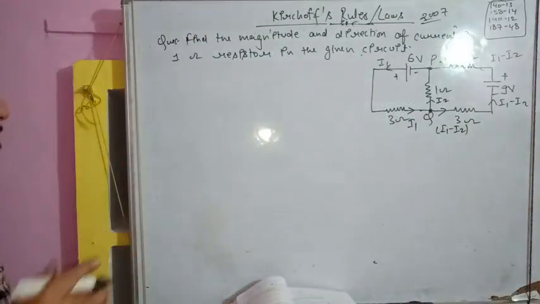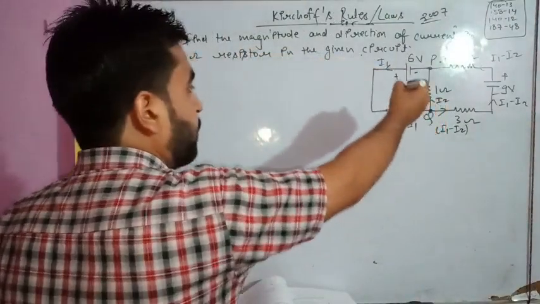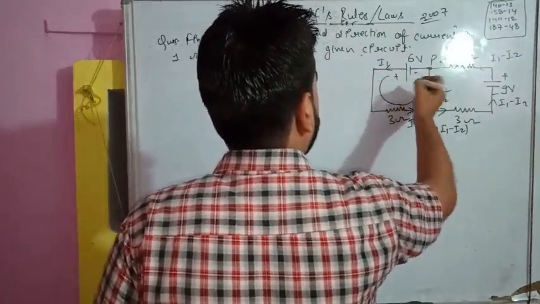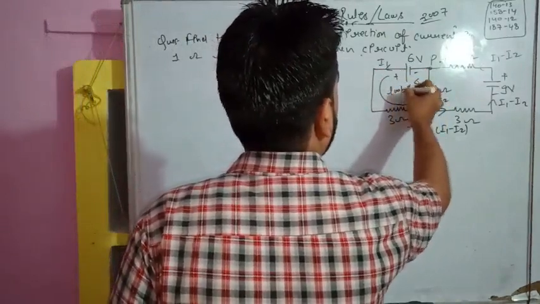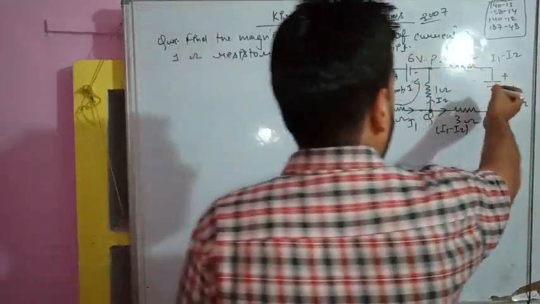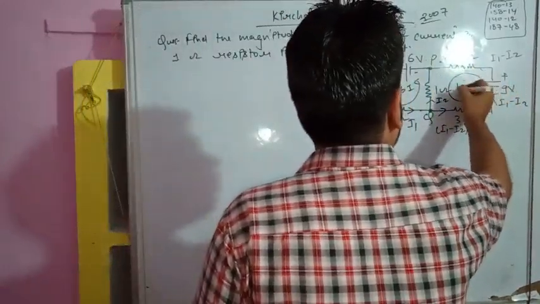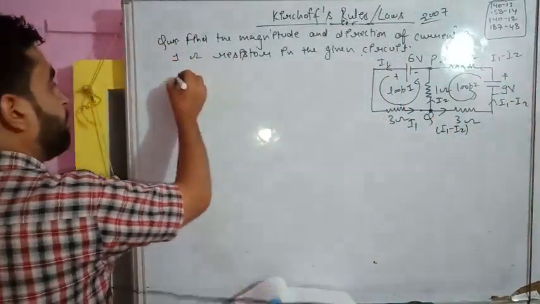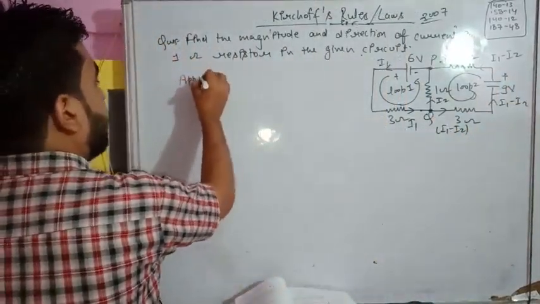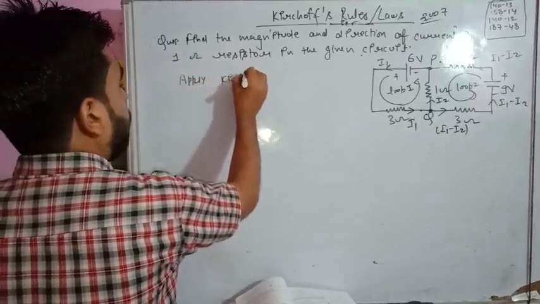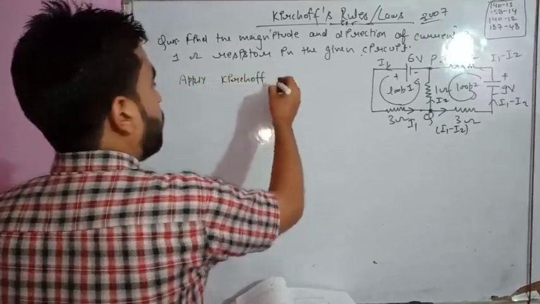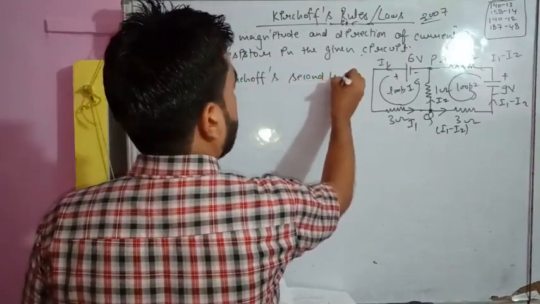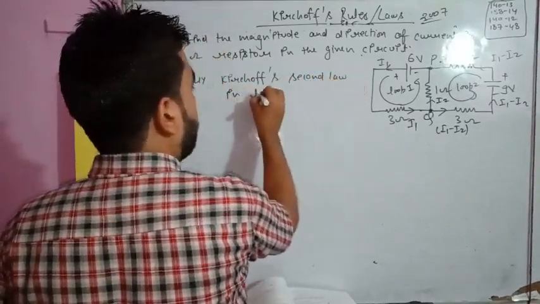Now what should we do? Suppose I have considered this as loop 1. So loop 1, higher to lower, this is the direction, loop 1. And this is loop 2, higher to lower, so this is loop 2. Apply Kirchhoff voltage law in loop 1. Apply Kirchhoff second law or voltage law in loop 1.